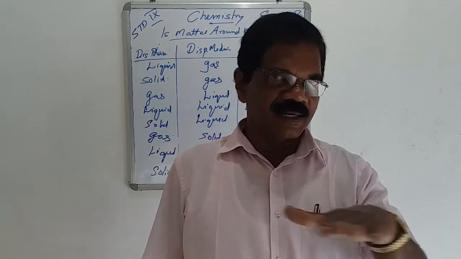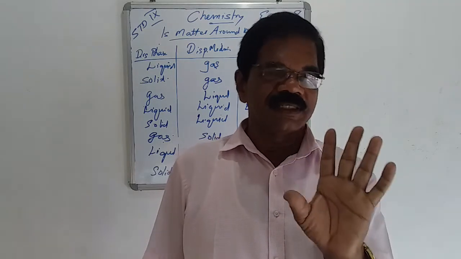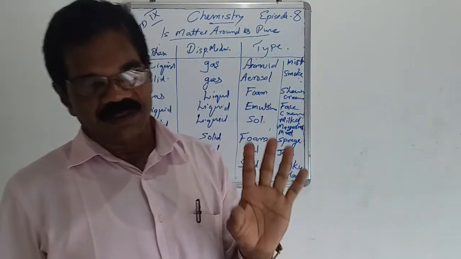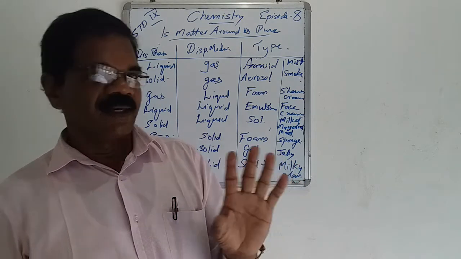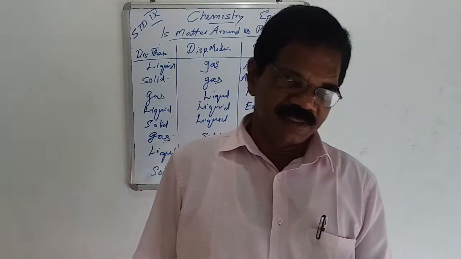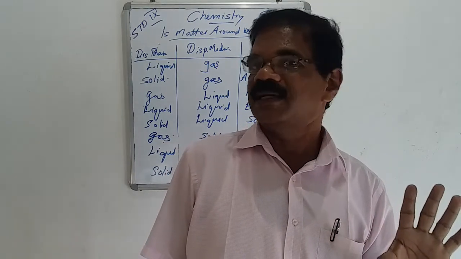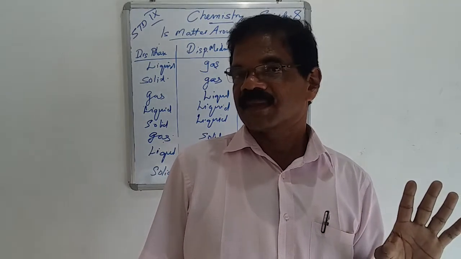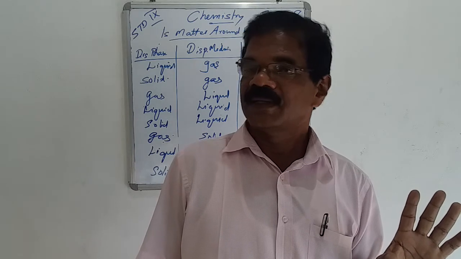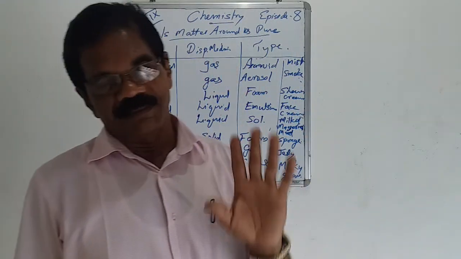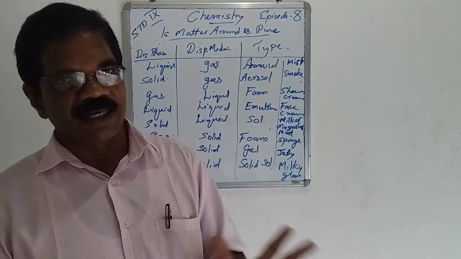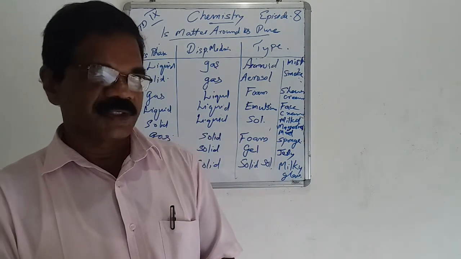Then you can categorize the types: saturated and supersaturated. As well, you take milk and mud particles, and then you can clarify the difference between colloids and suspension. Normally, when we say solution, we mean true solution.